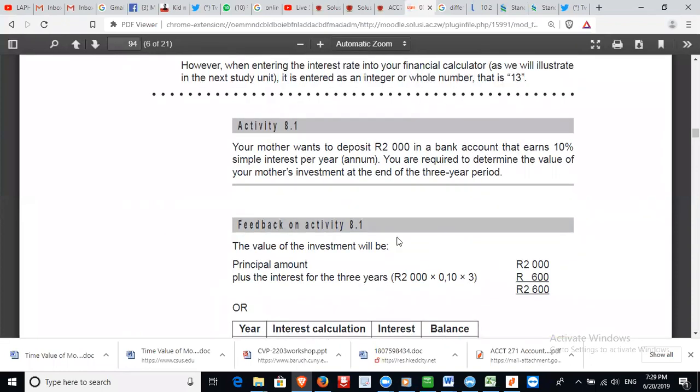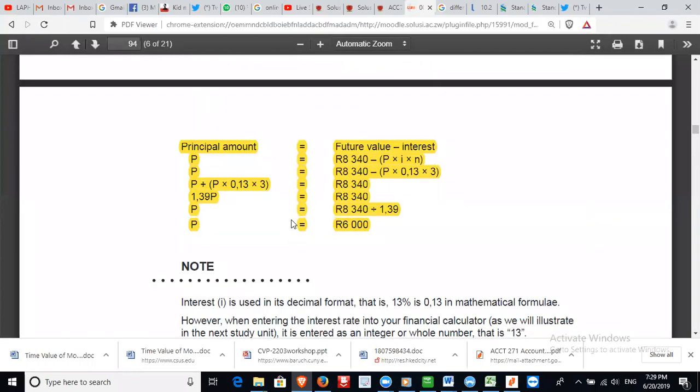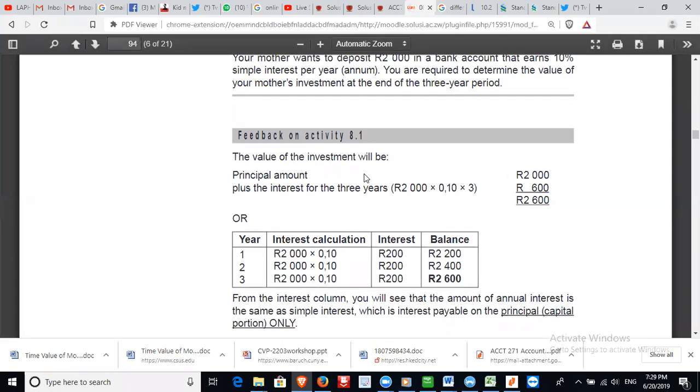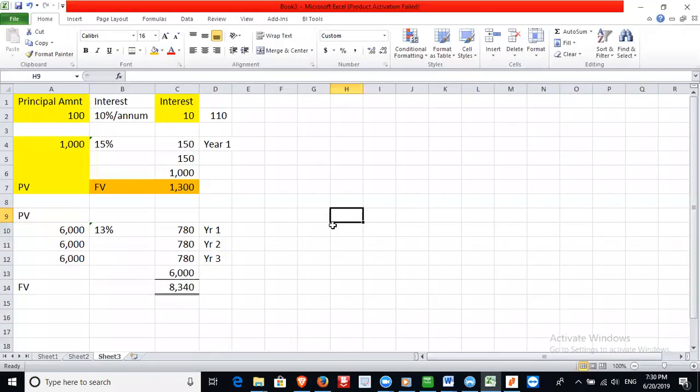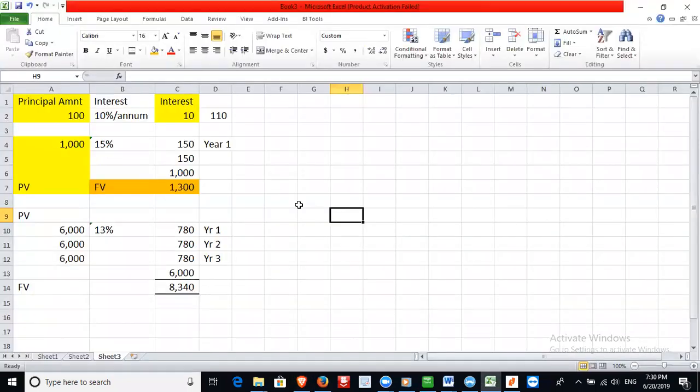Maybe we can try. Let's try to calculate this question. Your mother wants to deposit 2,000 in a bank account that earns 10% simple interest per year, that is, per annum. You are required to determine the value of your mother's investment at the end of the 3-year period, right? Your mother is investing how much? 2,000, right? Together. So our present value is 2,000.